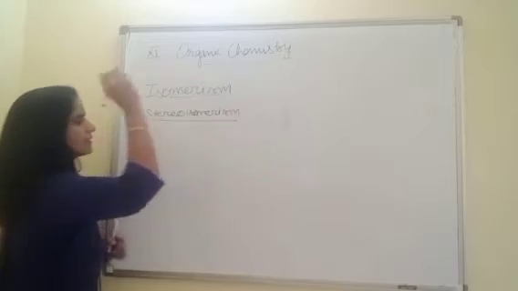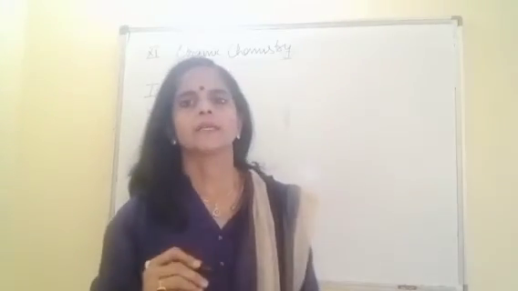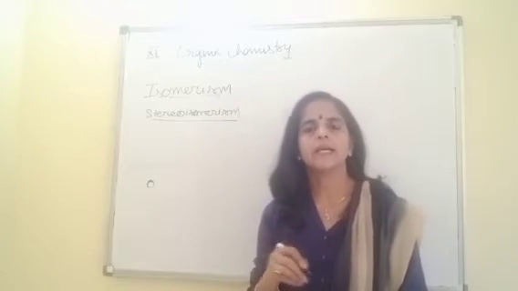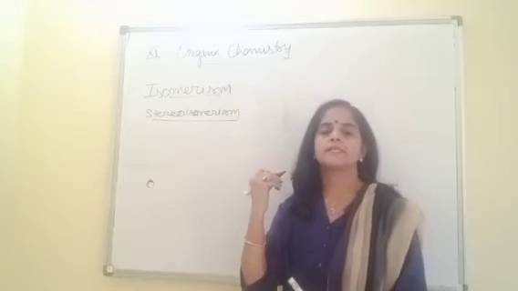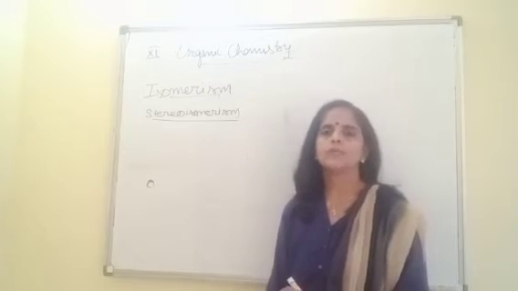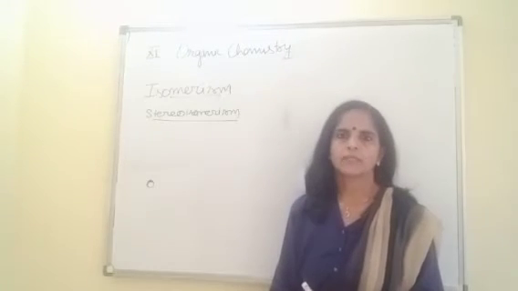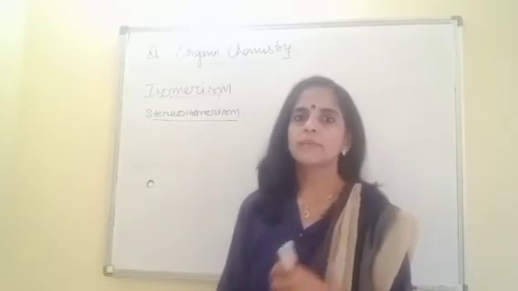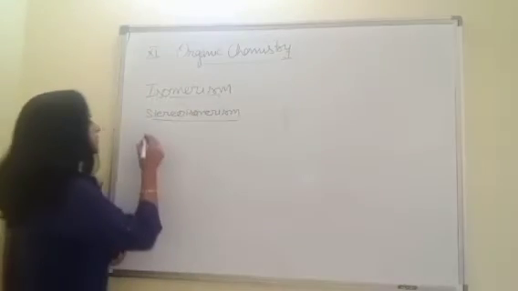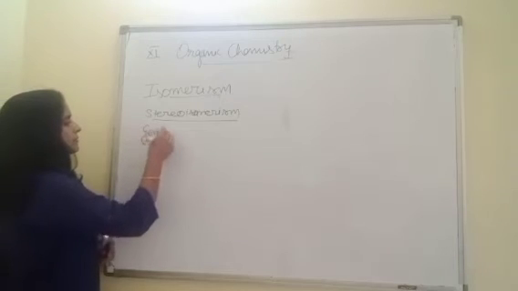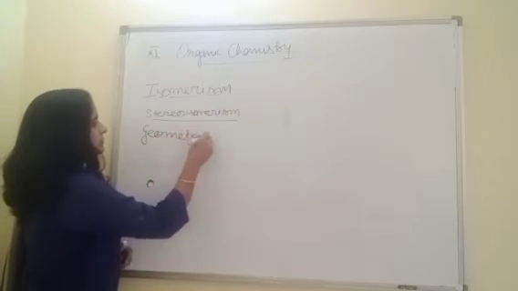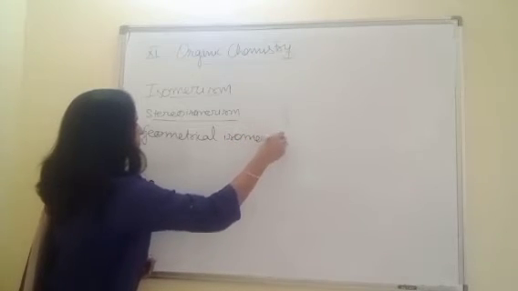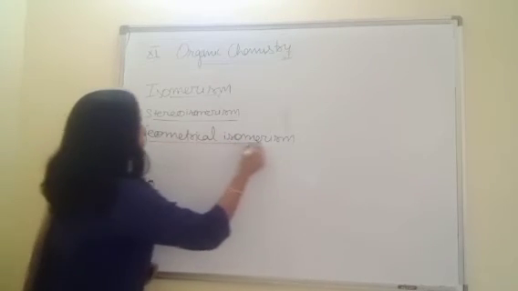Definition. Already I told you, compounds having the same molecular formula but different arrangement of atoms in space around the central atom, that is stereoisomerism. Now, the first type of stereoisomerism is geometrical isomerism.